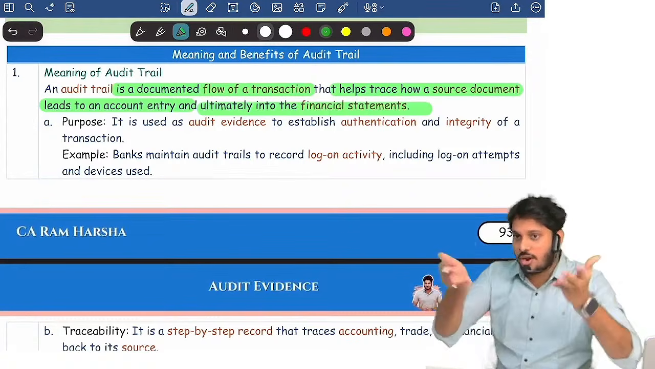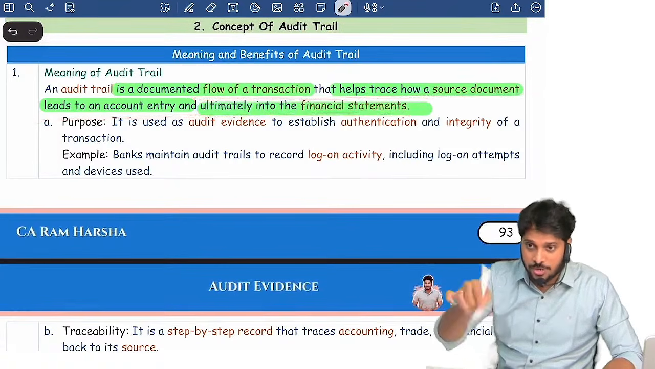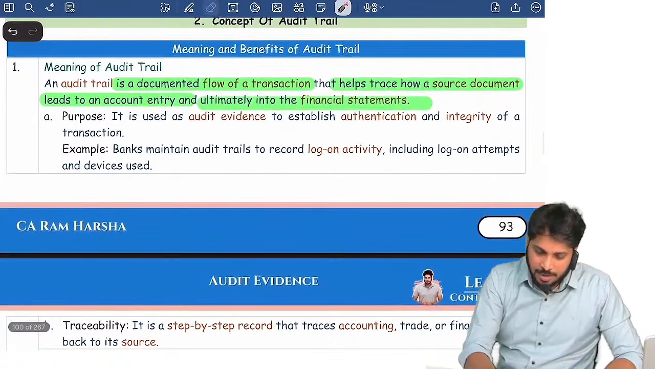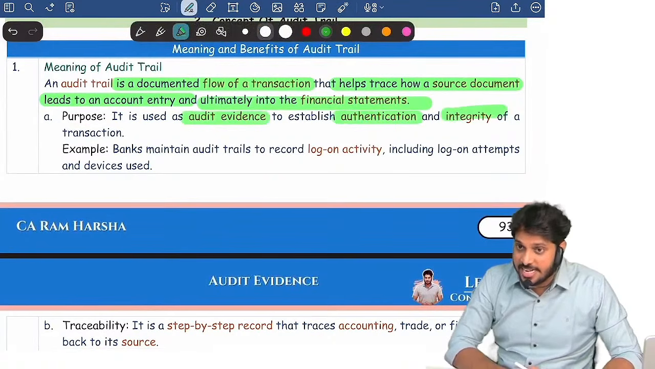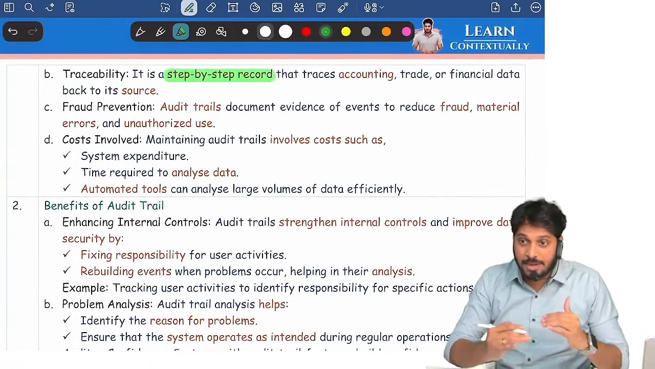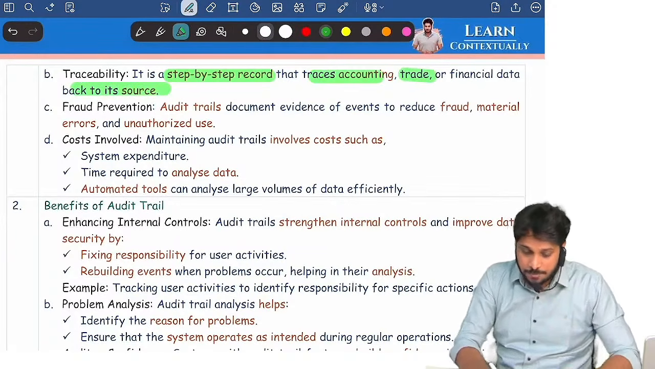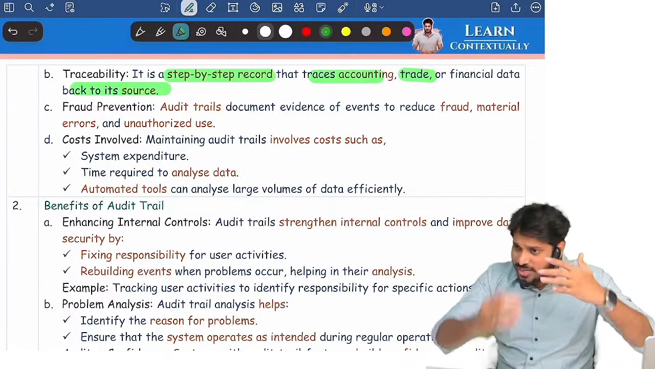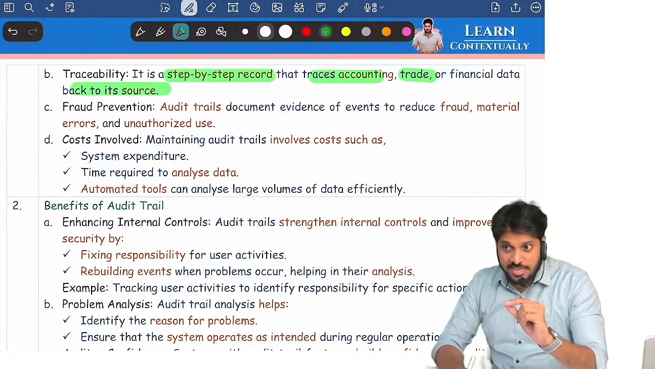Now, what is audit trail? That is what they're saying. Audit trail is a flow of transactions that helps trace source document to journal entry to financials. The purpose is, it is an audit evidence to establish authenticity and integrity of the transaction. Audit trail is a step-by-step record that traces accounting, trade, financial data to its source. See, I told you the example at the beginning, right? Why a transaction is deleted? I want to know why a transaction is deleted.